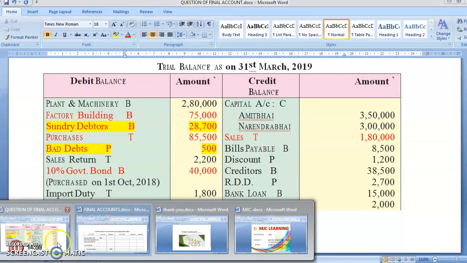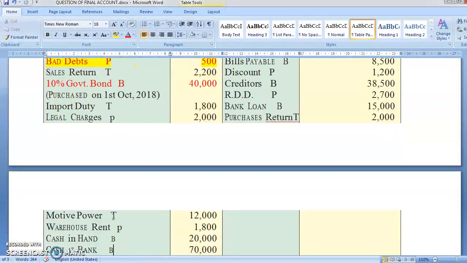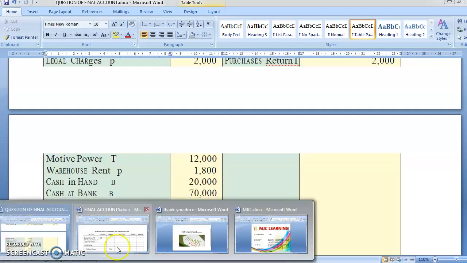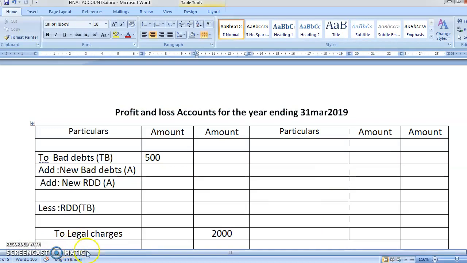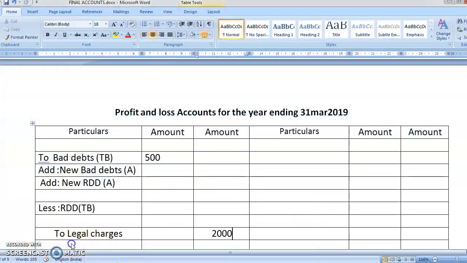Okay, students. So what is the next item after legal charges? Now let's see it. Yes, motive power will go in the trading account, and warehouse rent will go in the profit and loss account. No adjustments. Okay. So you can write here motive power. What were the two items? One was motive power and warehouse rent. So we are in the final account, so the profit and loss account. We'll do it here: to warehouse rent. Okay. Again, there is no adjustment.